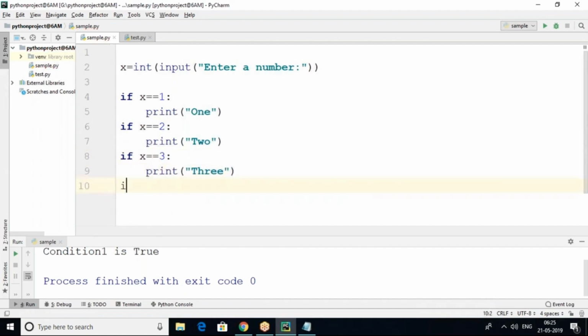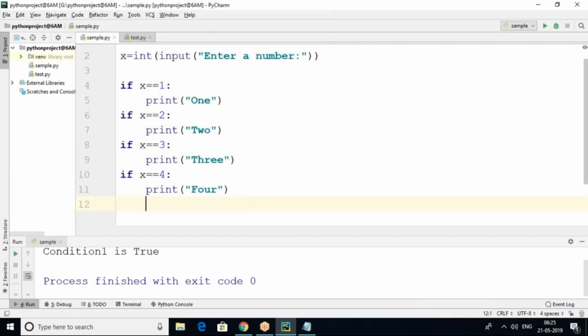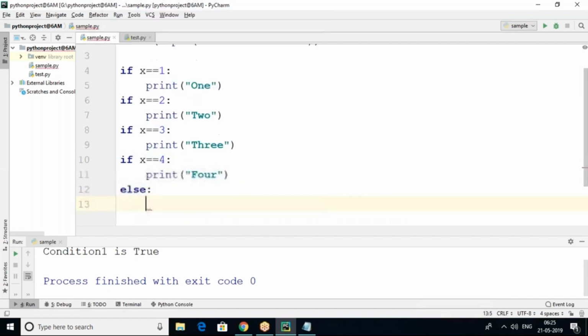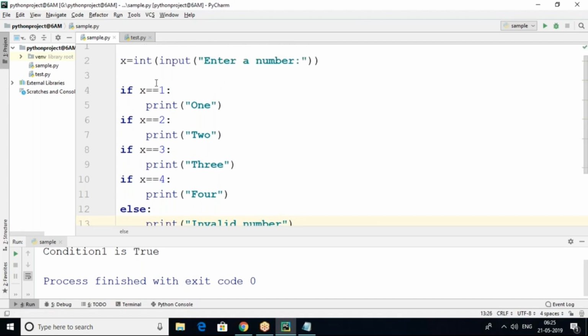Print 3. Last one, if x equals 4, print 4. This is my condition 4. Else, finally, I want to print invalid number. So this is a very simple program I am writing.